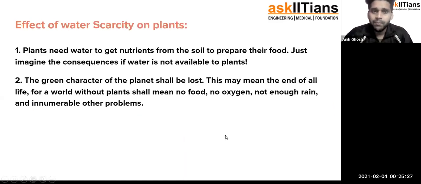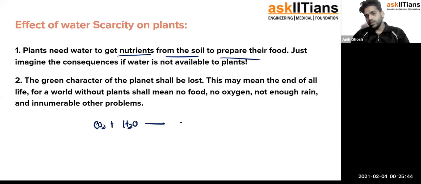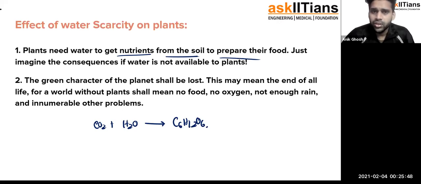Now what are the effects of water scarcity on plants? Plants need water to get nutritious food. You know that plants take carbon dioxide and water. We need water, and the plants also need water. The green character of the planet shall be lost.